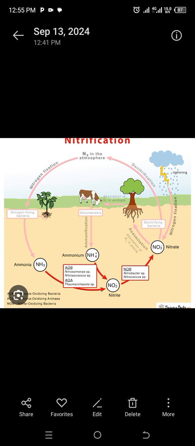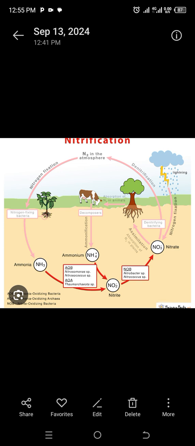So ammonia will be absorbed by plants and it is going to be used by the plants. The absorption of ammonia by plants is also called assimilation. All right.